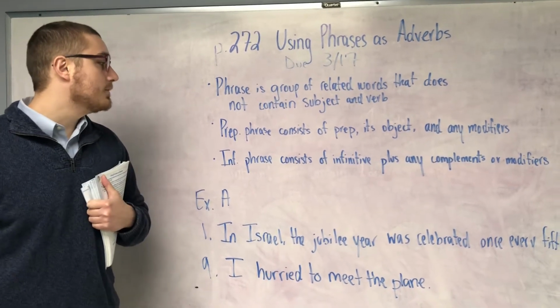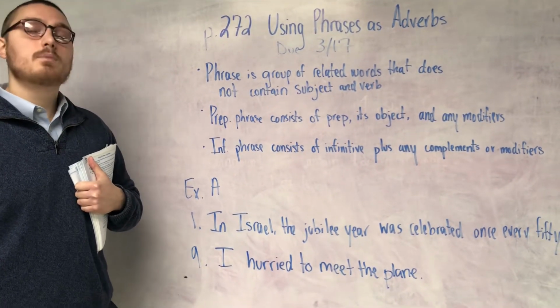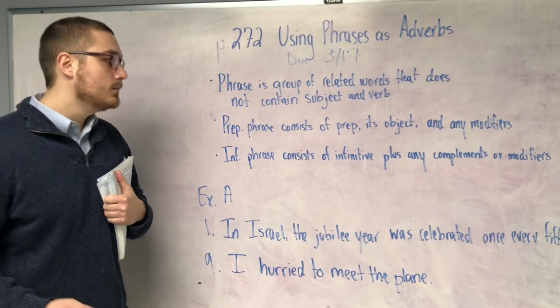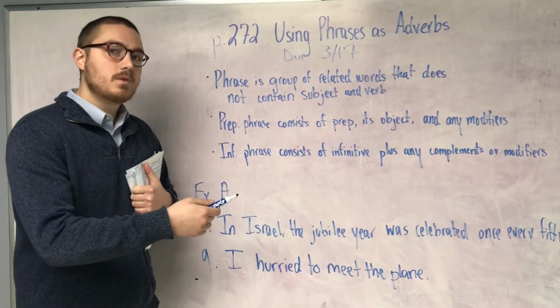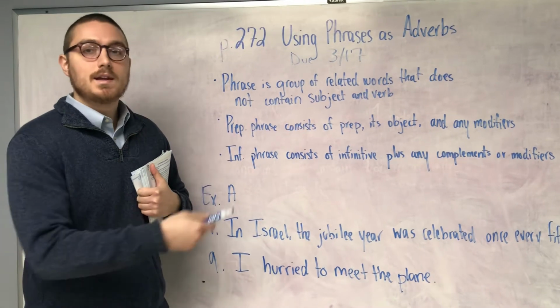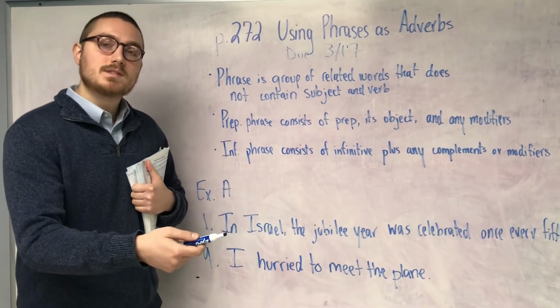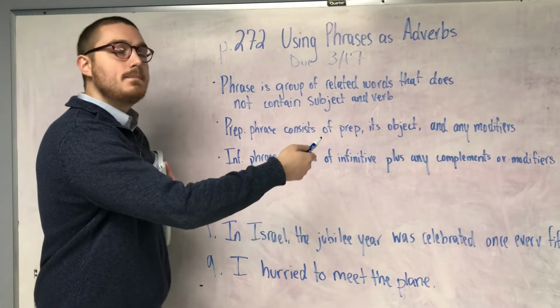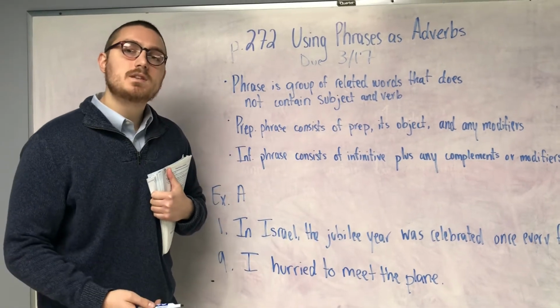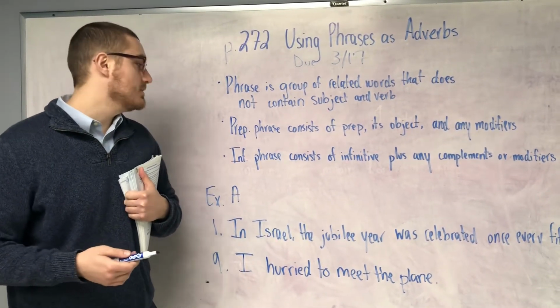A prepositional phrase consists of a preposition, anywhere a mouse can go, its object, the object of the preposition, in the house. In is the preposition, house is the object of the preposition, and any modifiers, which of course means adjectives that are describing the object of the preposition.